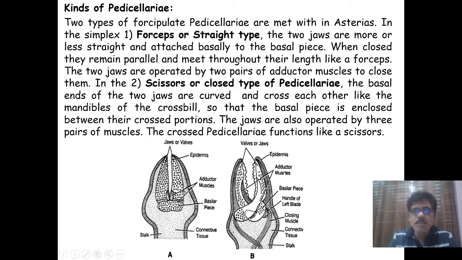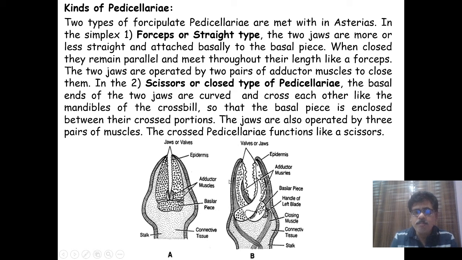If you observe the forceps type of pedicellaria, both are forcipulate, having three ossicles. In forceps type, the two jaws are more or less straight, run parallel and attach basally to the basal piece. When closed, they remain parallel and meet throughout their length like forceps, and therefore these are called forceps or straight type. The two jaws are operated by pairs of muscles, the adductor muscles, to close them.